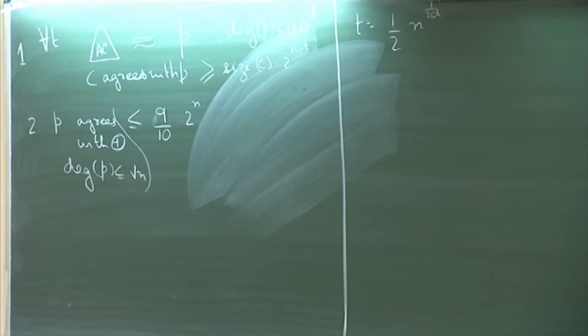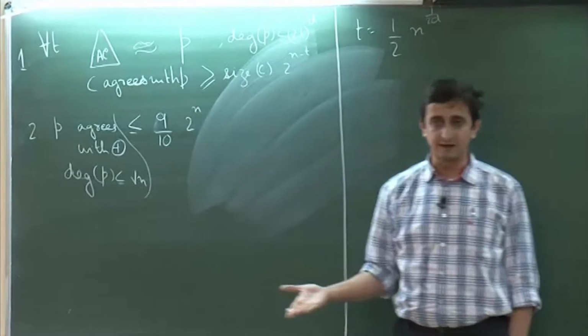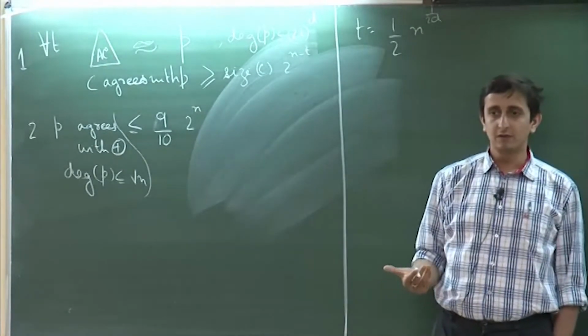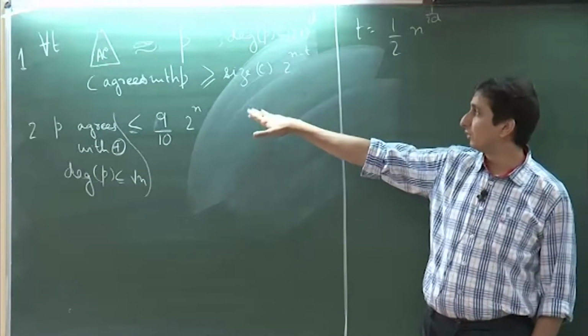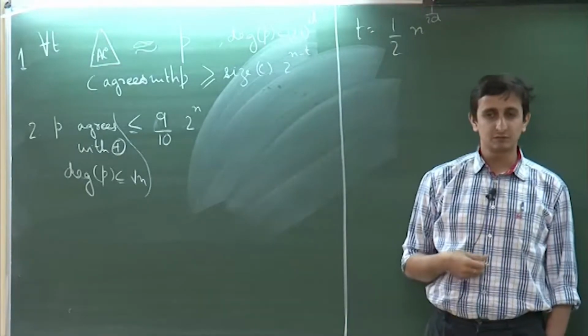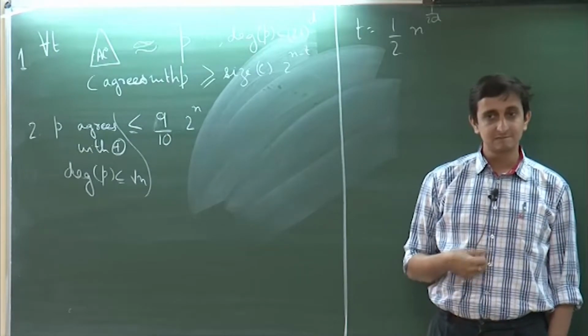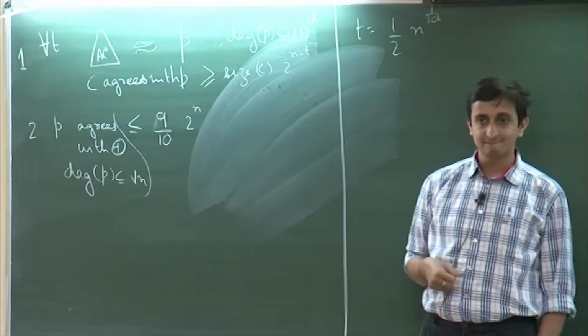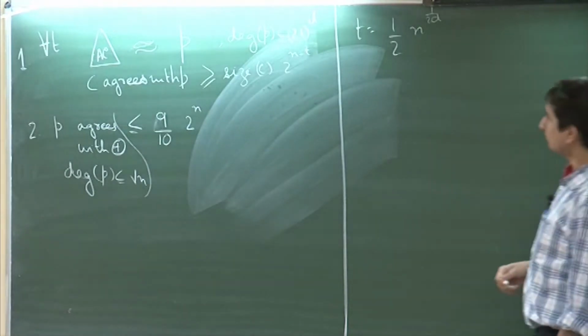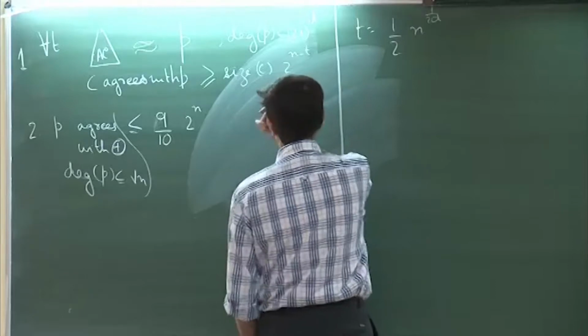Of course, C cannot agree with P on more than 2 to the power n inputs, because that is the upper bound, but what we are saying is that this is just a lower bound. So, t can be any positive integer. If we set t to be equal to this, then what do we get here?